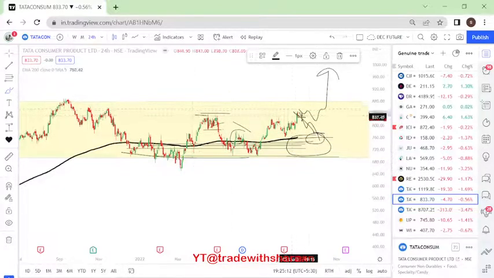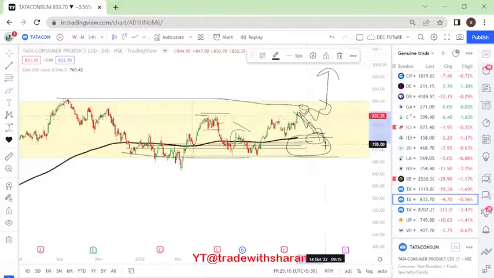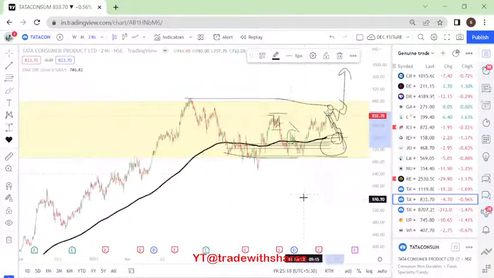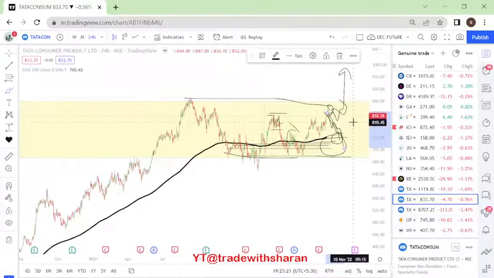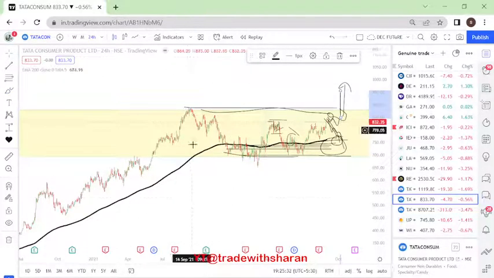If it does not, and if it sustains at this level, we will enter above all-time high, right? If it starts moving down, then nothing we can do about it, right? This also can be kept in your consideration. This is a good stock to trade because it's at all-time high. You need to understand, whenever the price has to cross all-time high, it will not straight away go into it.